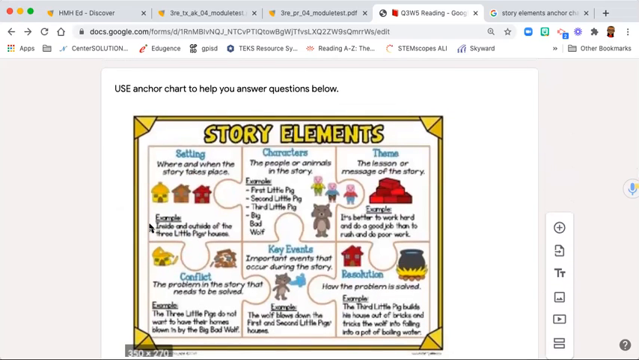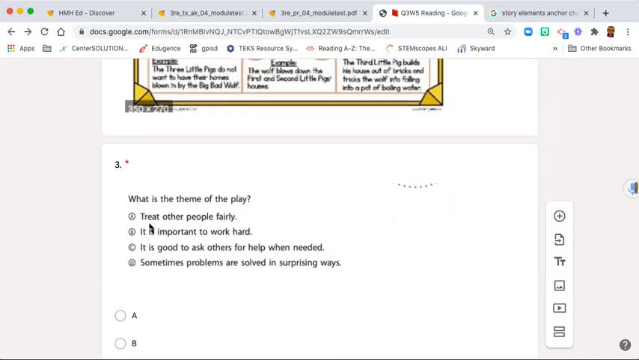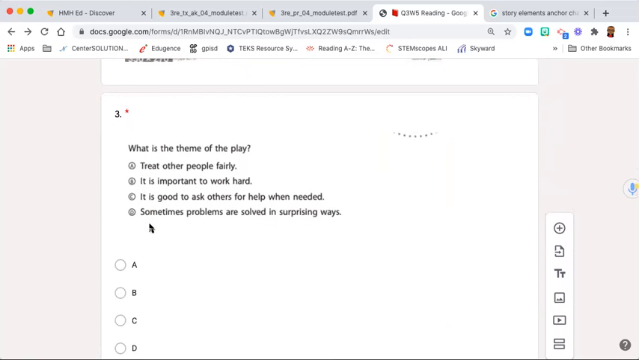Use the anchor chart to help you answer the question below. Number 3. What is the theme of the play? A. Treat other people fairly. B. It is important to work hard. C. It is good to ask others for help when needed. D. Sometimes problems are solved in surprising ways.